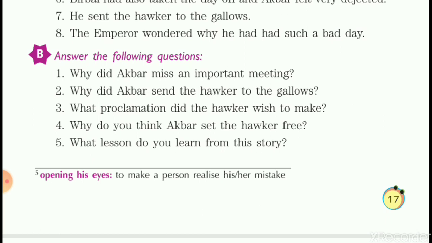So the answer will be, once again I'm repeating it: the hawker wished to warn the people of the city not to see the emperor's face in the morning, or else they would be sentenced to the gallows just like him.